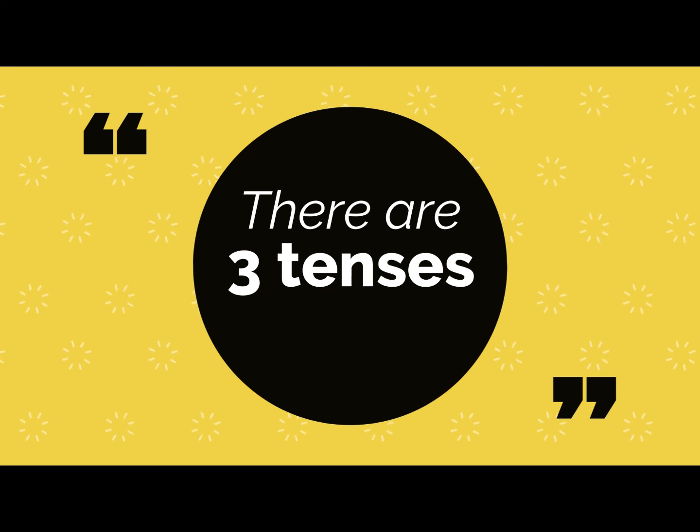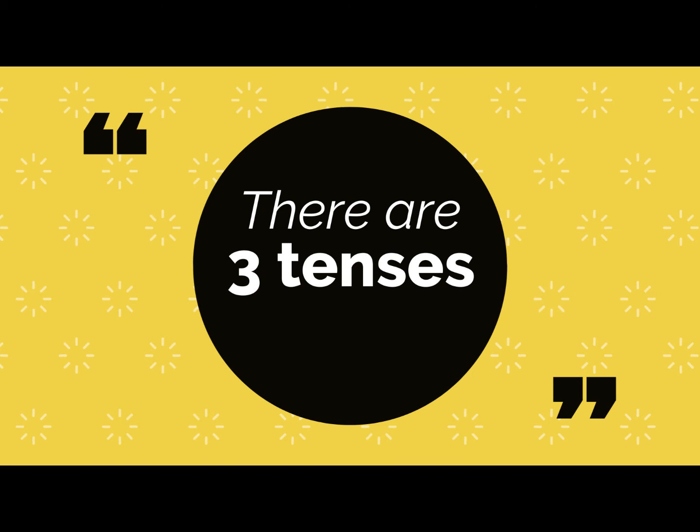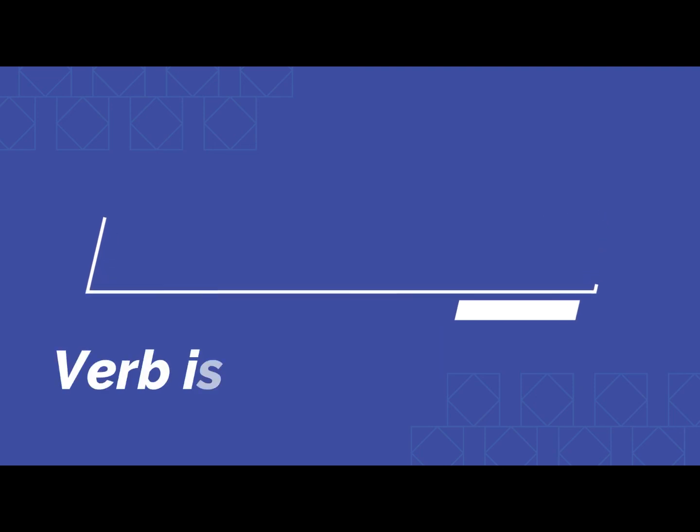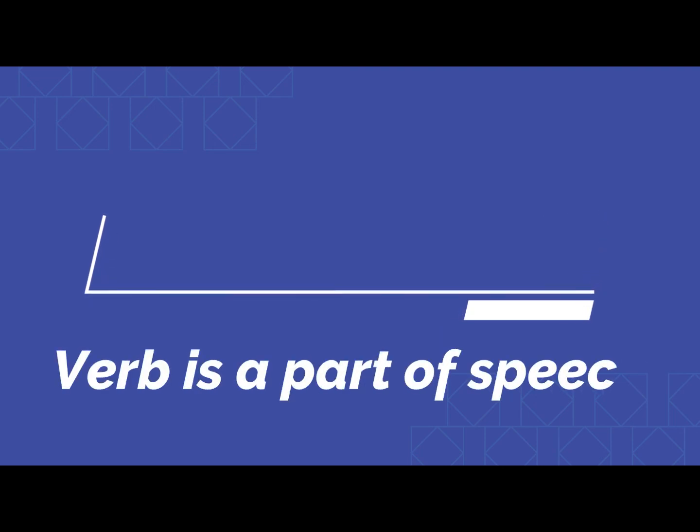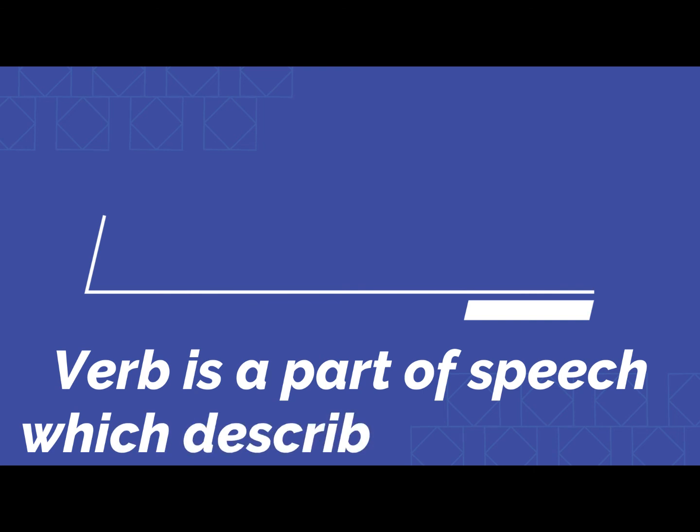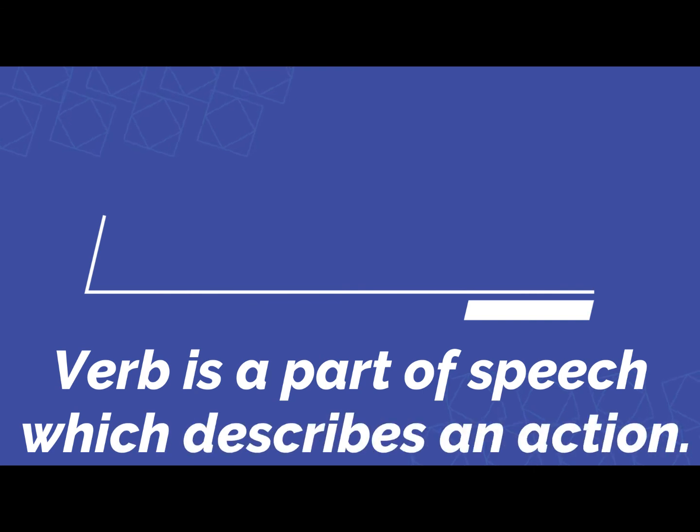Now let's sum up the definition of verb. Simply, it's a part of speech that describes an action someone or something takes or a state of being someone or something is in. But dear students, always remember one word can be used as the verb and the same word can be used as a noun also. So, always determine whether a word is a verb or not and consider its job, its function in the sentence.